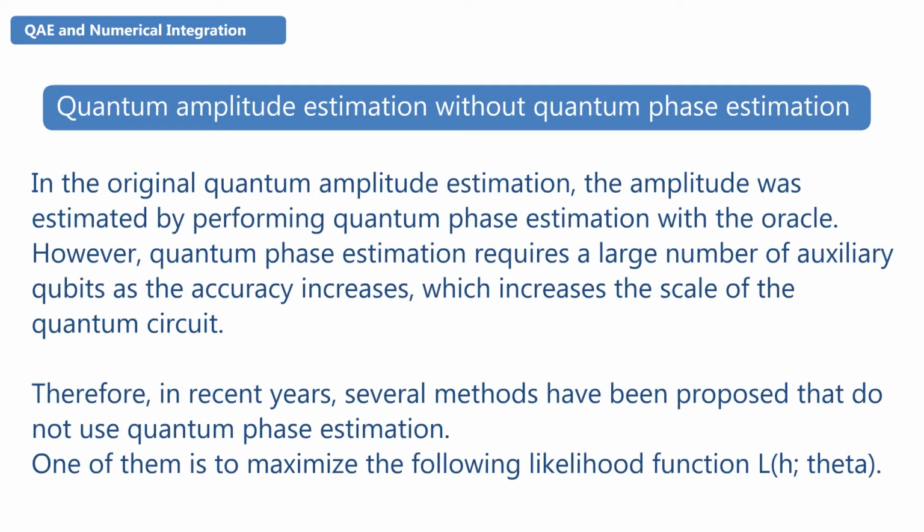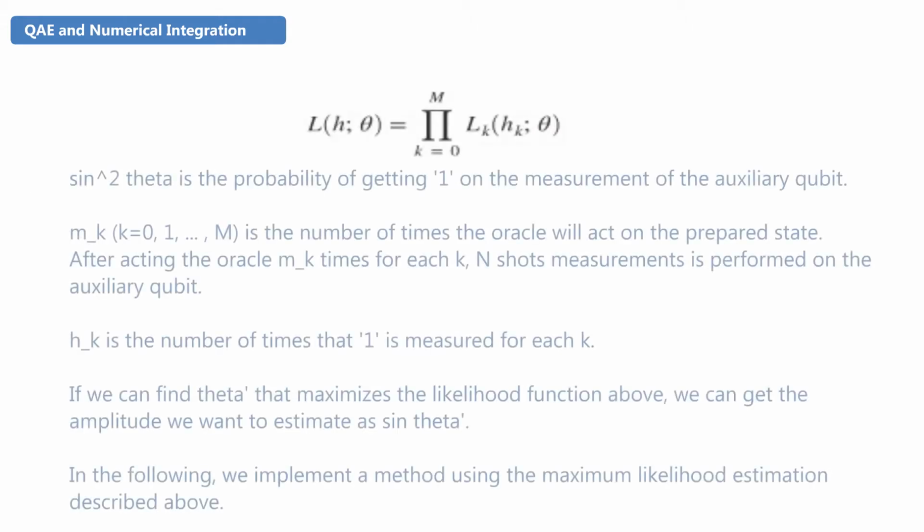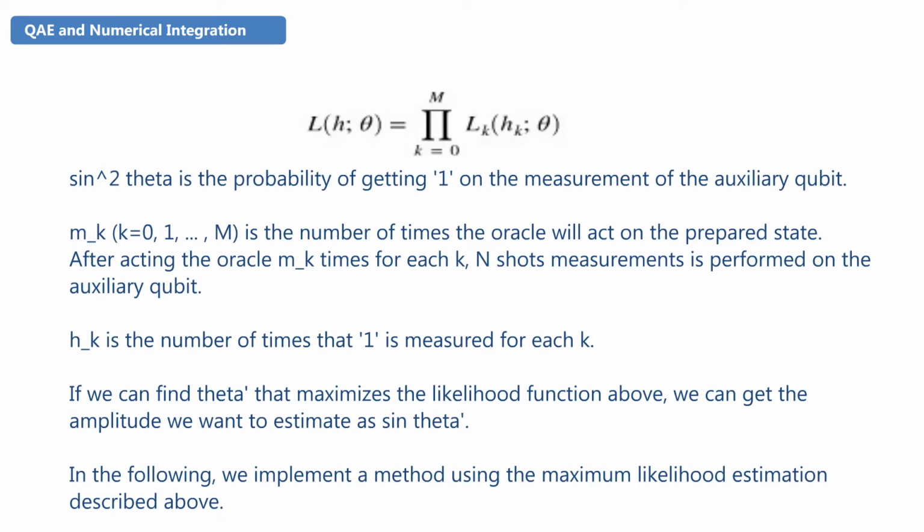In the original quantum amplitude estimation, the amplitude was estimated by performing quantum phase estimation with the oracle. However, quantum phase estimation requires a large number of auxiliary qubits as the accuracy increases, which increases the scale of the quantum circuit. Therefore, in recent years, several methods have been proposed that do not use quantum phase estimation. One of them is to maximize the following likelihood function L(h, θ). Here sin squared θ is the probability of getting 1 on the measurement of the auxiliary qubit.